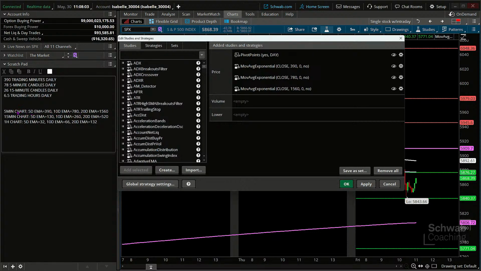So all I've done is some math. We know that there are 78 5-minute candles every day of the week, right? On every normal session, I should say. So we have a 6.5-hour trading day. And if we take that 6.5 hours multiplied by the 12 5-minute blocks we get per hour, we end up with 78.